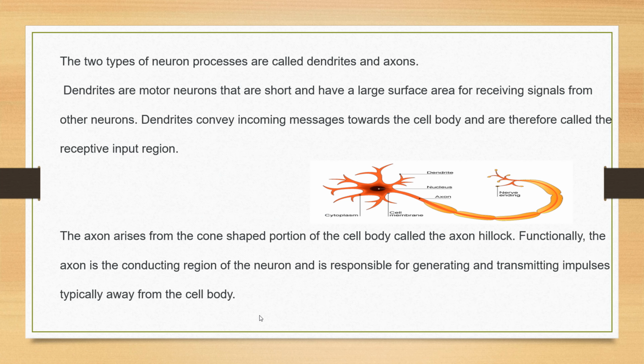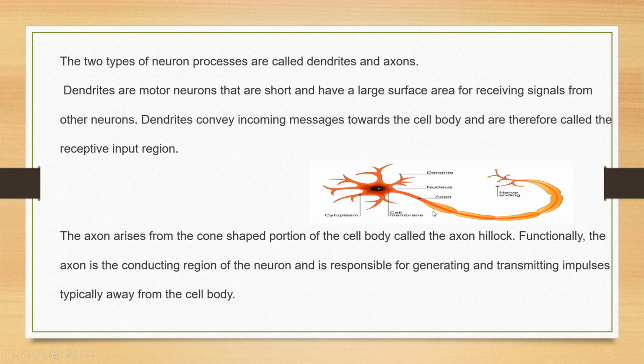There are two types of processes known as dendrites and axon. Dendrites are short and have a large surface area for receiving signals from other neurons. Dendrites convey incoming messages towards the cell body and are therefore known as the receptive input region.